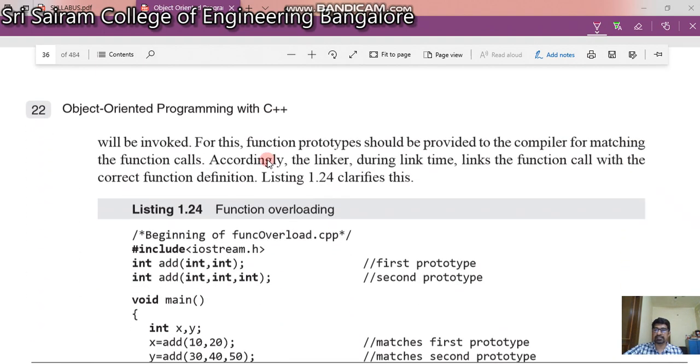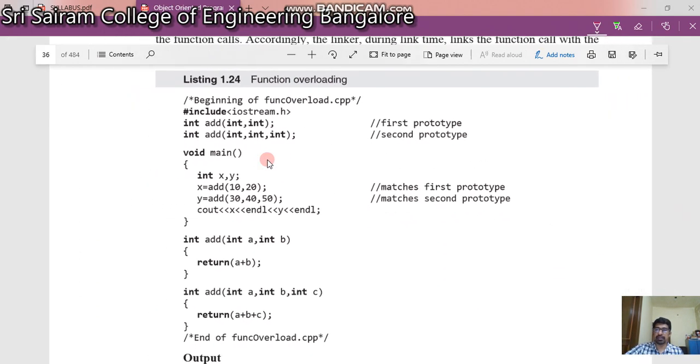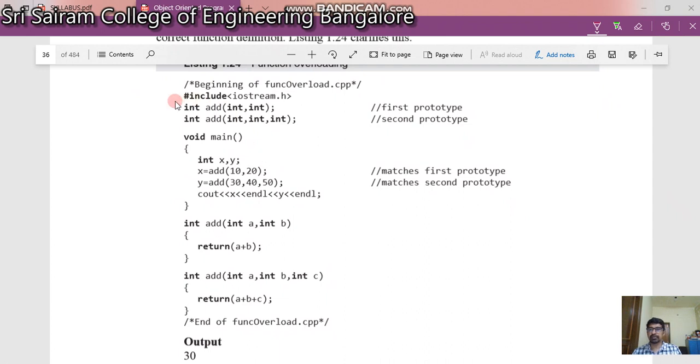Let us see a small example for this. Very simple, anybody can understand this. We have two functions with the same name, but the signature is different. The first add has two parameters, both integers, and the second add is a function which takes three integers. This is the definition which adds two integers, and the second one adds three integers. Let us see the main function.